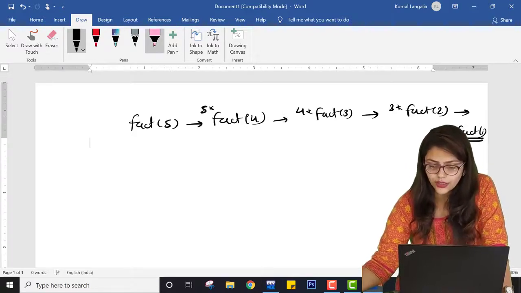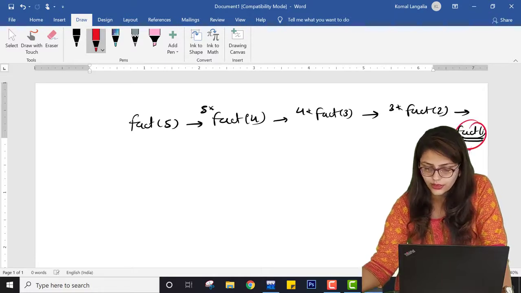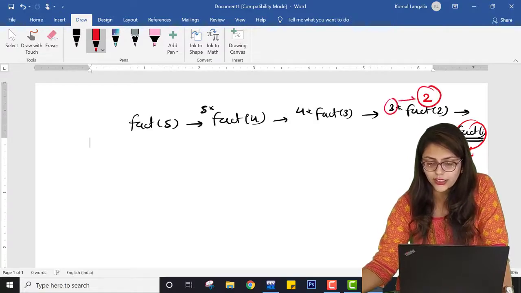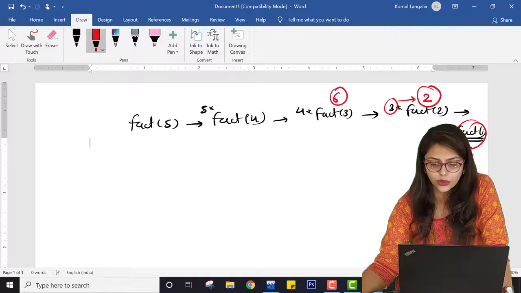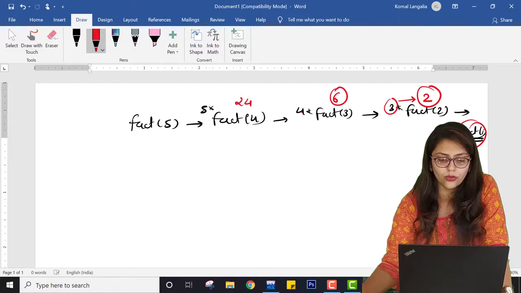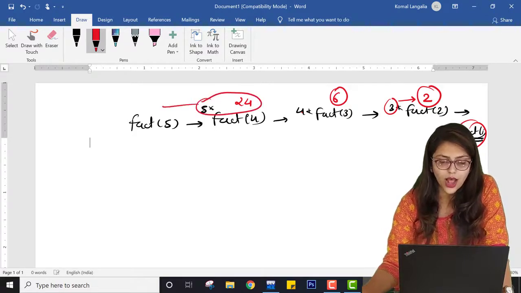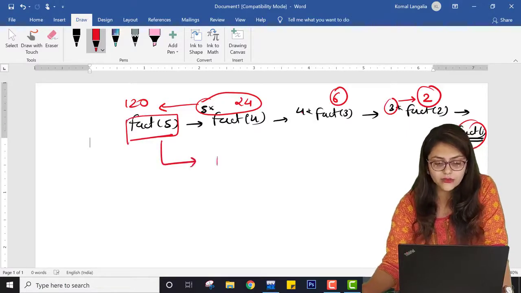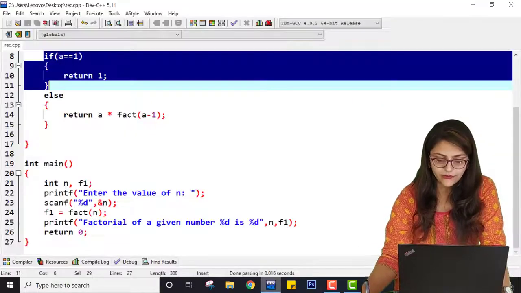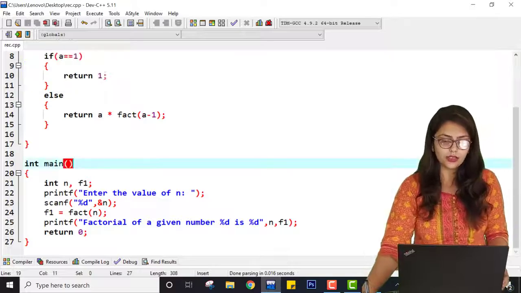Now this fact of 1 returned 1. So it multiplies this and returns answer 2 over here. So it will multiply 3 into 2. So answer 6 is written over here. Now it will multiply 6 into 4. So answer 24 is written over here, and then it will multiply this. So answer is written as 120 as the answer of fact of 5, and this will return inside my main function, right? So this is all about finding factorial using the recursive function.